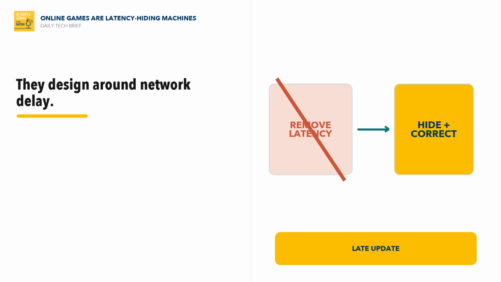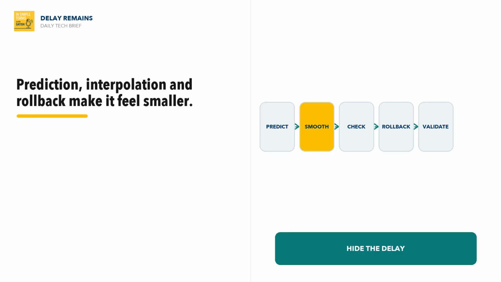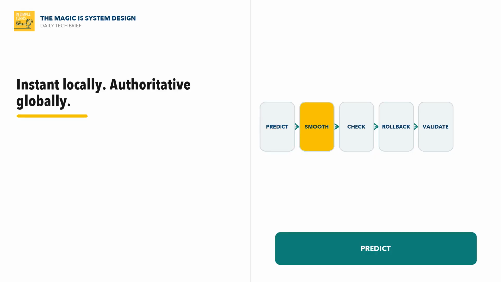The clear takeaway is this. Online games are latency hiding machines. They do not remove network delay. They design around it with prediction, interpolation, rollback, authority, and careful validation. In simple terms, the magic is not the label. The magic is the system design underneath and the discipline to know where the system works, where it fails, and how humans stay in the loop.